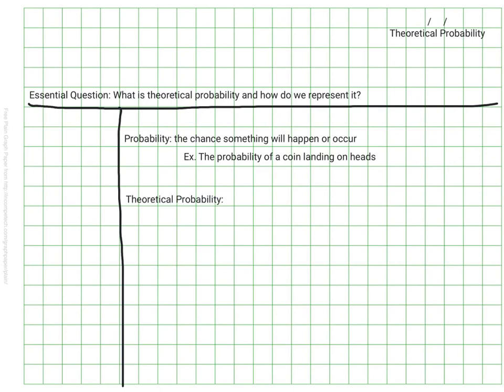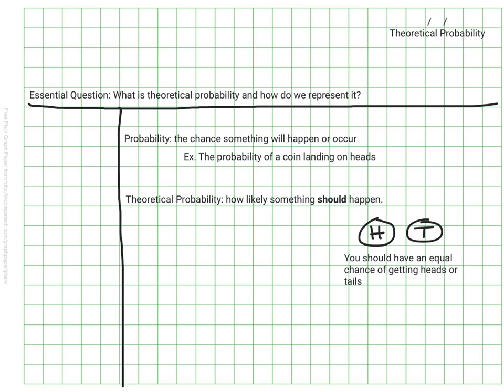A term we'll also hear a lot is theoretical probability, and that's how likely something is supposed to happen. Here I've really bolded this word should, because it doesn't mean in real life that it will actually occur this way. But in math, we can figure out what the chances are of something happening in a theoretical way, right? In this kind of perfect mathematical world. Let's think about our coin. Since there are two sides to a coin, you would probably correctly think that if you flip it, you should have an equal chance of getting either heads or tails. This idea of what should happen is this theoretical probability.